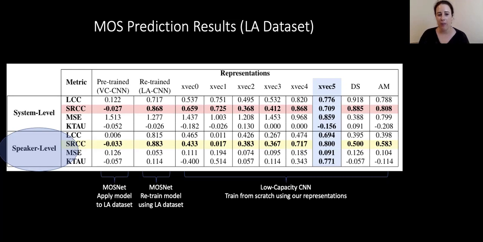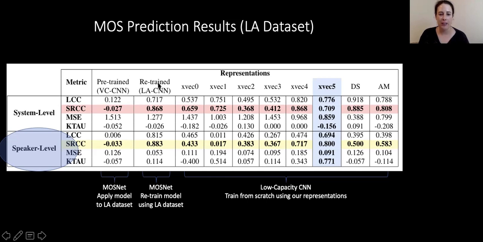From left to right, we have the different systems and the different representations. So starting with this first column, pre-trained voice conversion CNN. This is the pre-trained model that comes with the original MOSNet on GitHub. It is trained on voice conversion data, and here we have applied it to the LA dataset. And what we see is that there is almost no correlation between the pre-trained model and the TTS data.